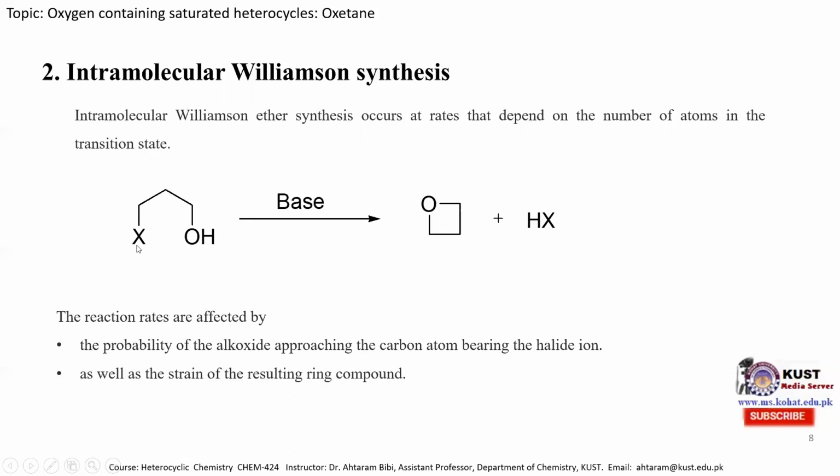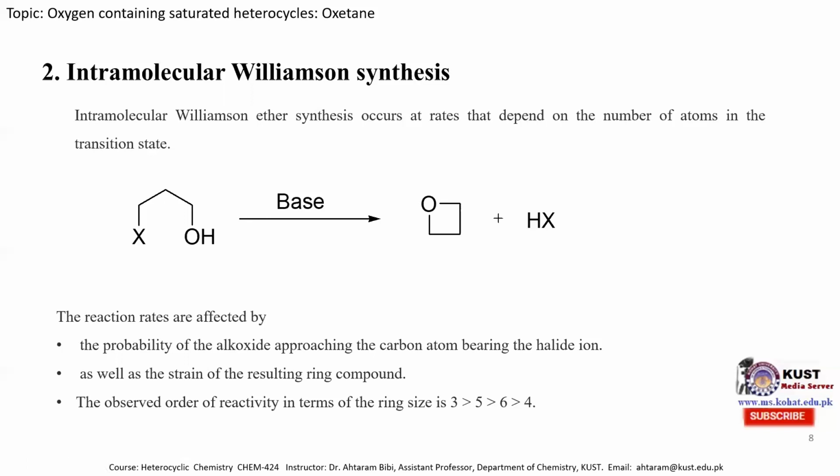And the second factor is the strain of the resulting ring compound. Also, it depends on the resulting strain of the compound. For example, we can see that the cyclobutane-type oxetane molecule is a highly strained molecule. Therefore, the rate of reaction for this molecule will be very slow.